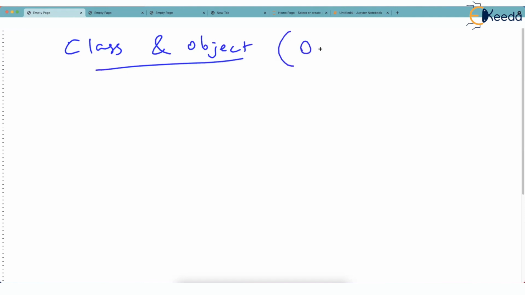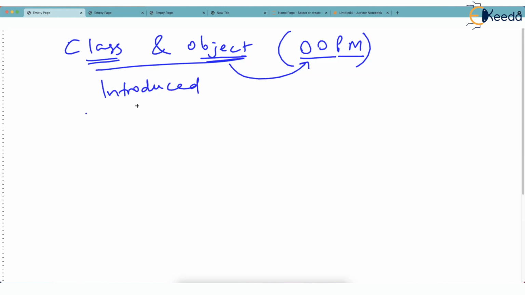Good evening. What we learned last time was: what is a class? What do you mean by class and what do you mean by object? These two words we learned. And we just started something called OOPM, because I said that class and object are the concrete words that you should learn. We just got introduced to these two words.